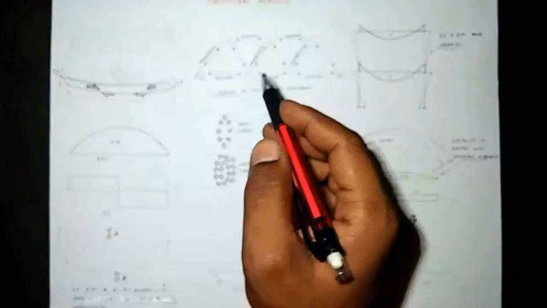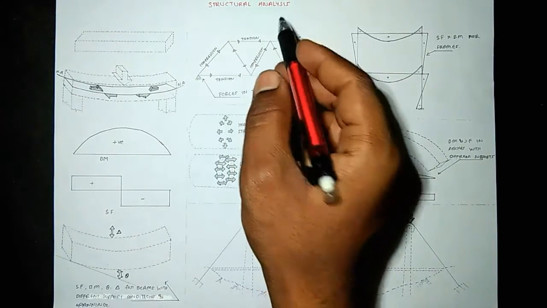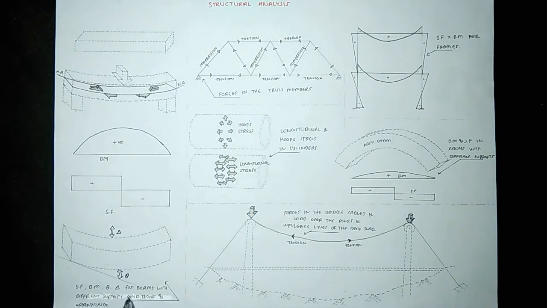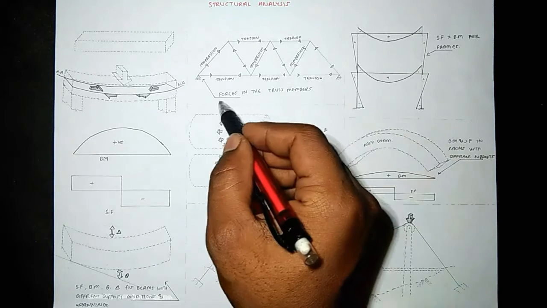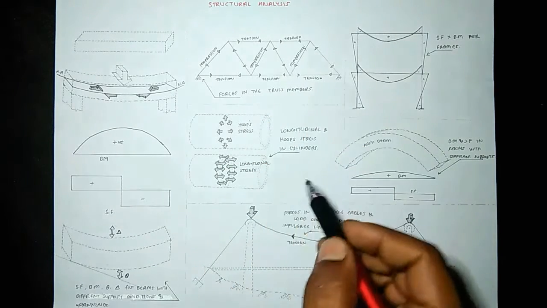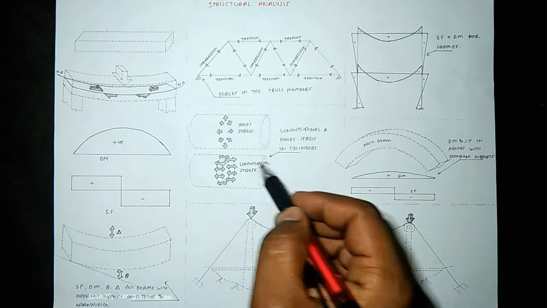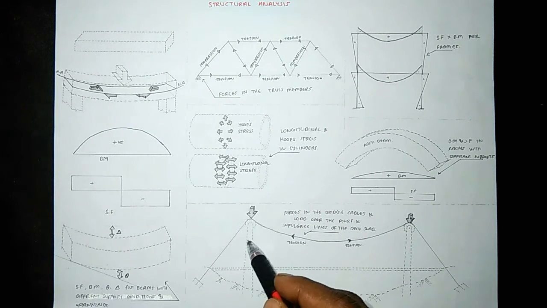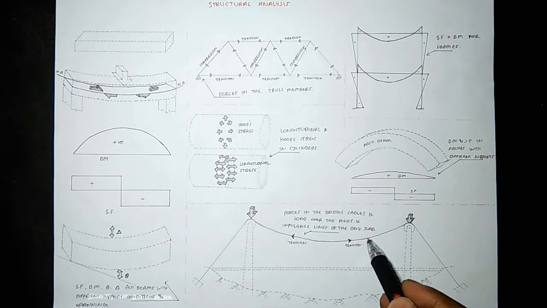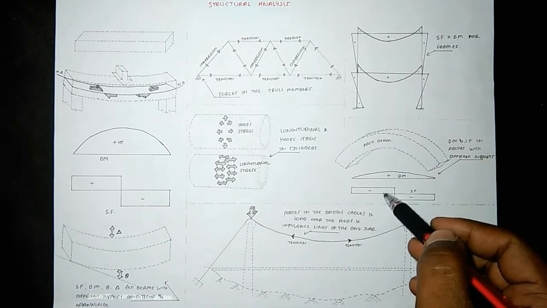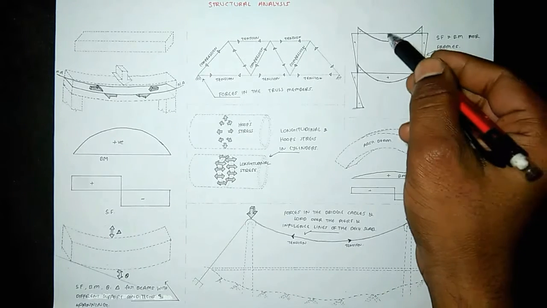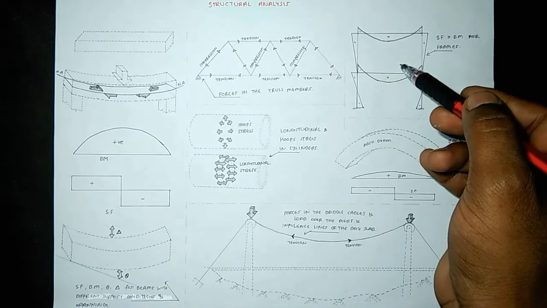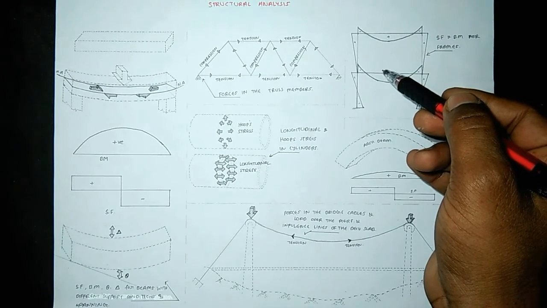These are the results determined in structural analysis. Shear force, bending moment, slope, deflection for beams with different support conditions and spanning, forces in the truss members, longitudinal and hoop stress in cylinders, force in the bridge cables and force on the piers, influence lines in the deck slab, bending moment and shear force in arch beams, shear force and bending moment in frames. All these are determined in structural analysis.